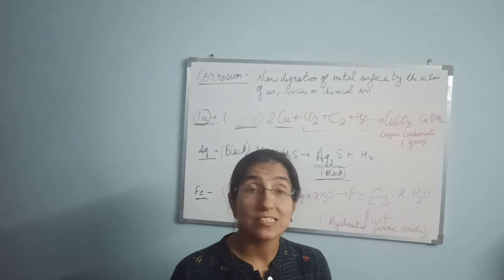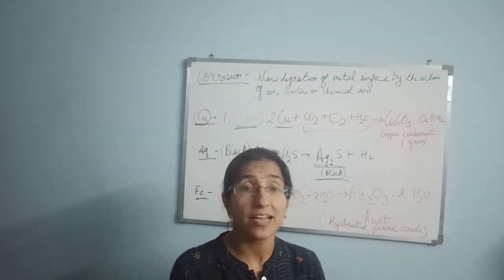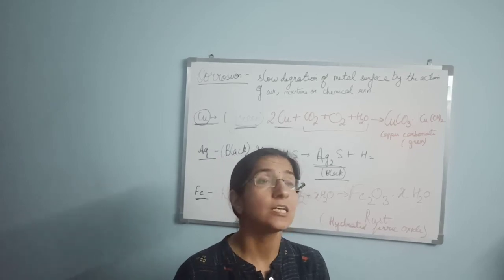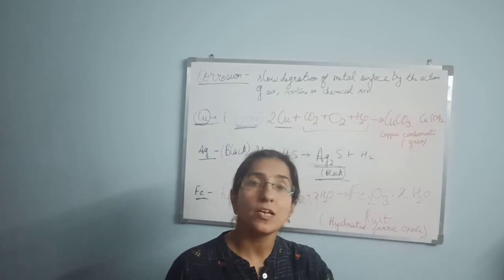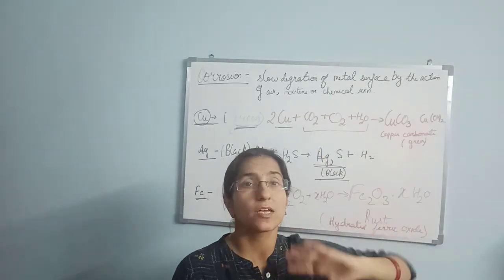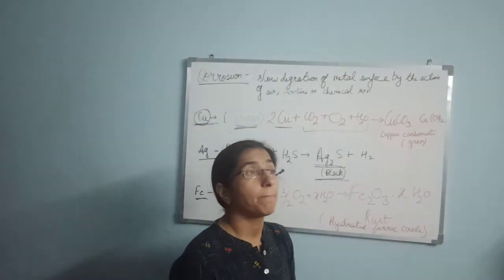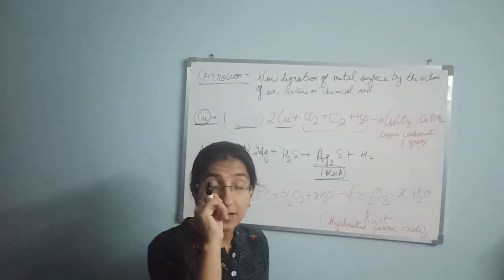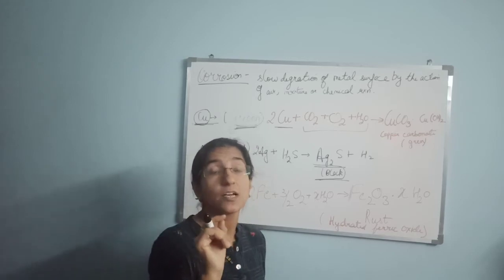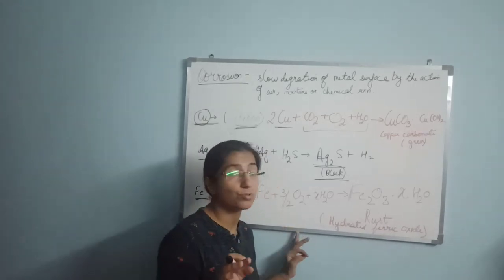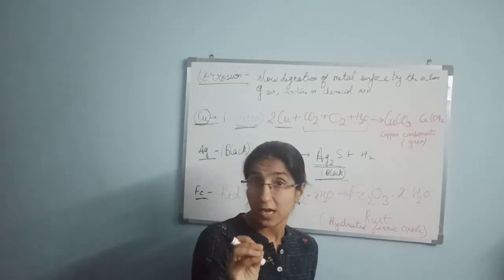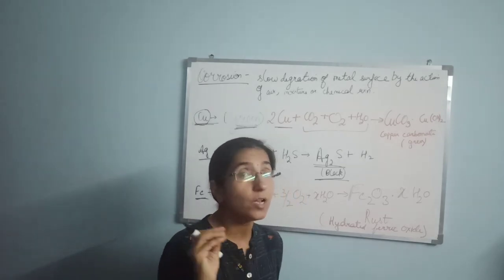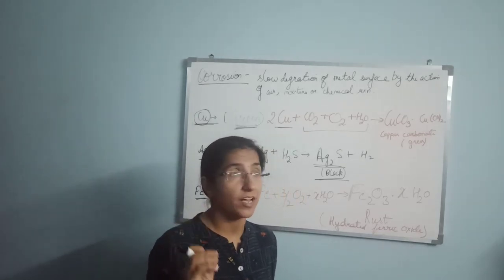Then next is galvanization. Galvanization is a very nice technique. It normally happens with iron articles. Iron articles are coated with a layer of zinc. Zinc की coating कर देते हैं हम iron की articles पर, and the coating of zinc metal on the surface of iron is called galvanization. And one thing more, keep it in mind, once the coating of zinc is removed, in that case also the iron will not be corroded. अगर एक बार zinc की coating जो हमने iron पे करी है अगर वो remove हो जाती है तब भी iron हमारा corrode नहीं होगा. This process is called galvanization.